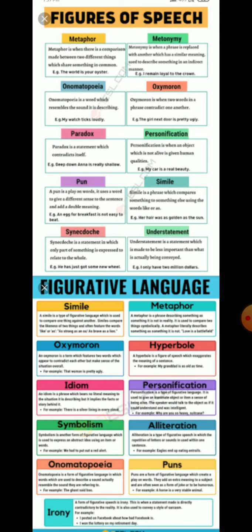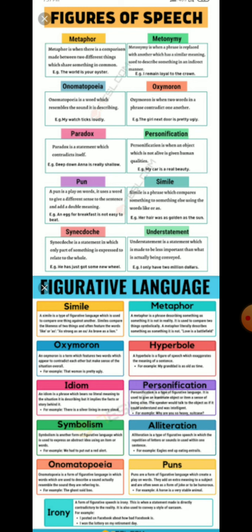In it, the similarity between two dissimilar objects is suggested and not clearly stated through so, as, or like, as in simile. In simile, two different objects are there and the comparison is made, and words like so, or like, or as are used to compare them and show the similarity, and it is explicit. But in case of metaphor, this is not explicit.